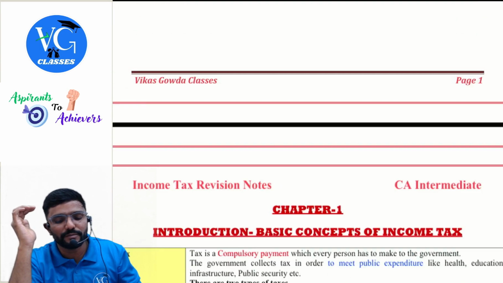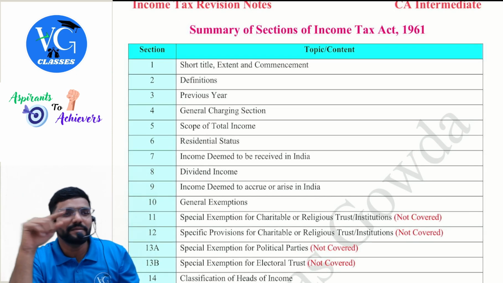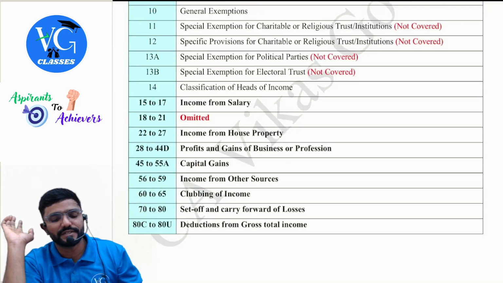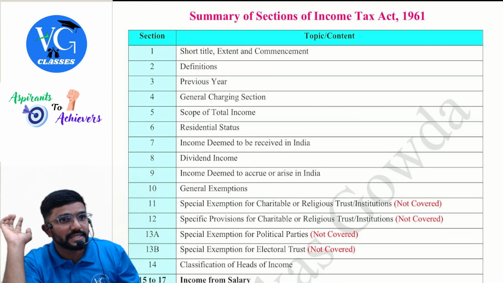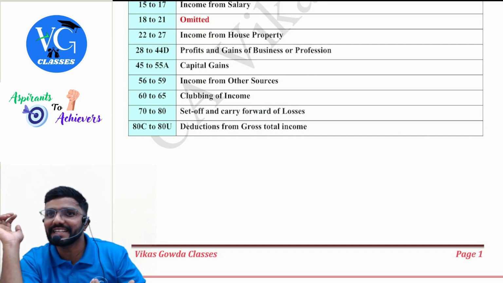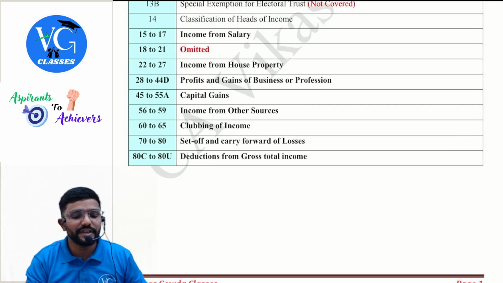Okay, and even in my revision material, the first page I have given it as section numbers. As and when you cover it, maybe in the pencil you keep on marking. You keep on marking, guys. Yes, and these are not the complete list, especially for heads of income and all, only heading I have given it. But while covering it in the class, I would have covered everything. For example, salary, section 15 to 17.